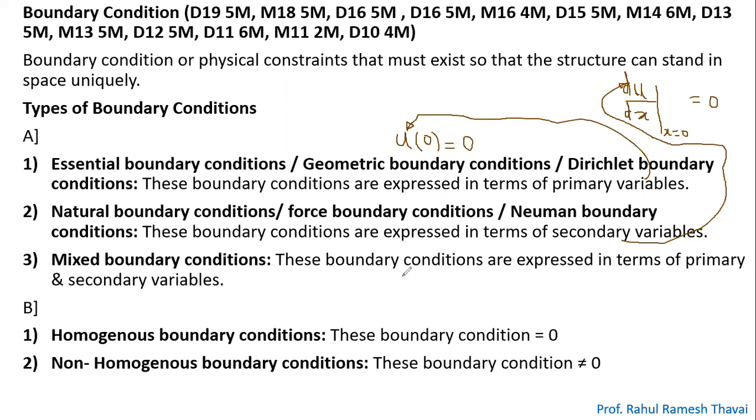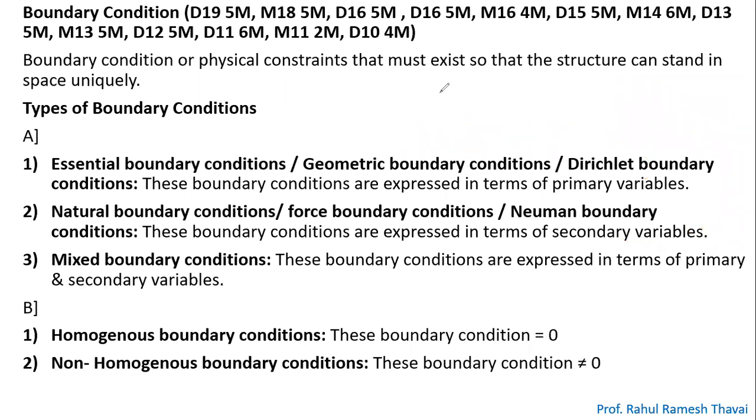Likewise, these boundary conditions are expressed in terms of both the variables, primary and secondary. If the boundary conditions are expressed in terms of the primary variable as well as the secondary variable, then such boundary conditions are called mixed boundary conditions. Now go to the first one, the homogeneous boundary condition.